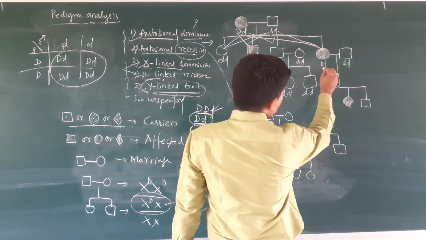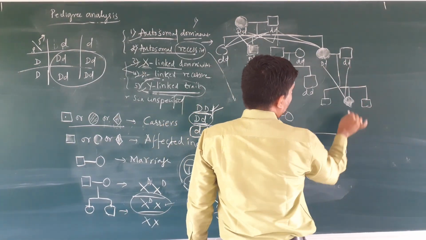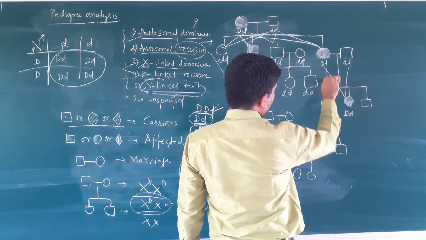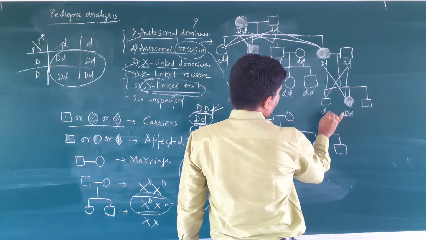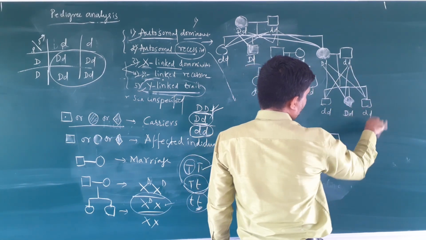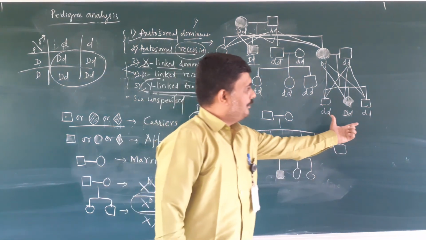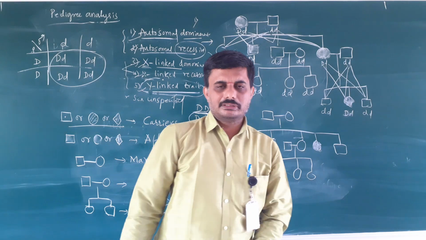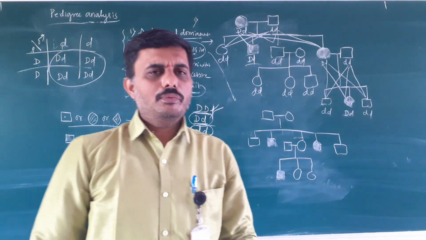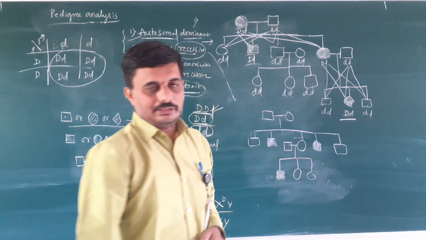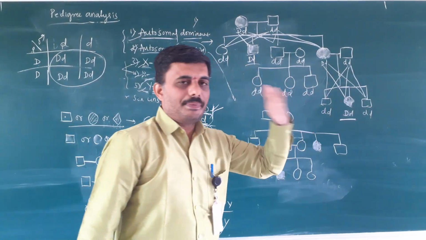Here, this D and this D combine to form capital D and small d. This D and this D combine to form small d and small d. So 3/4 of their children are normal and 1/4 of the children have the heterozygous genotype. This is the way you have to analyze the pedigree.